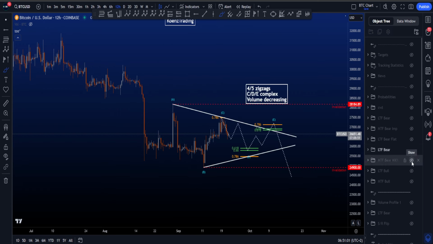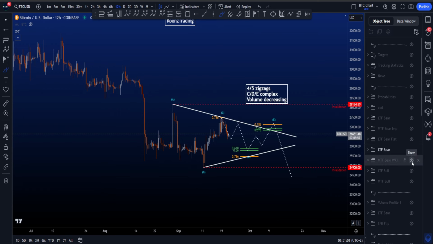The first one is a potential triangle, and this triangle was shown in the live stream yesterday and was an idea from KG. He posted this in Discord yesterday, where he's looking for that W over here, the end of C, and then a 3-wave A, then a B, C, D, and eventually E. And that results in a scenario like this, where we then have a triangle, which is called a running triangle, as wave B went below the origin of wave A. So we have a zigzag A, zigzag B, looking for then a C, D, E.